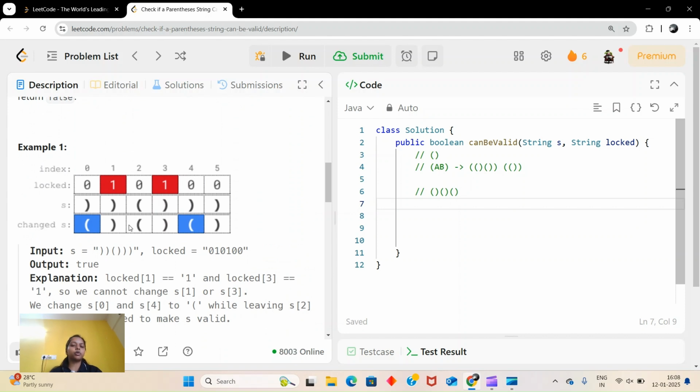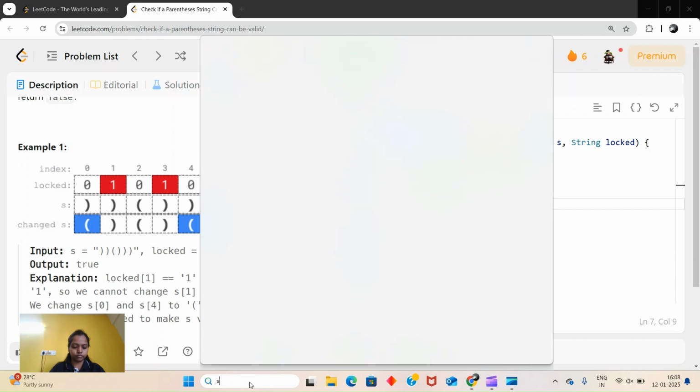In the standard problem, what we used to do is insert into the stack whenever an opening bracket is there, and when we get a closing bracket, we pop and check if it is an opening. Let's say we have this only, and let's use Excel.